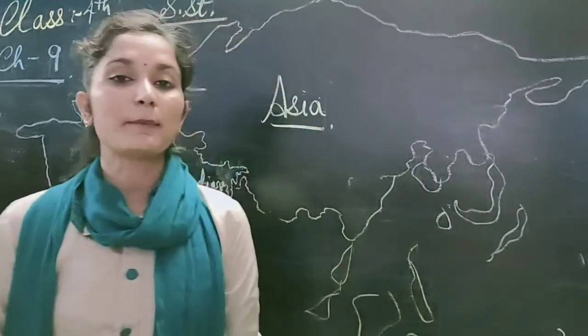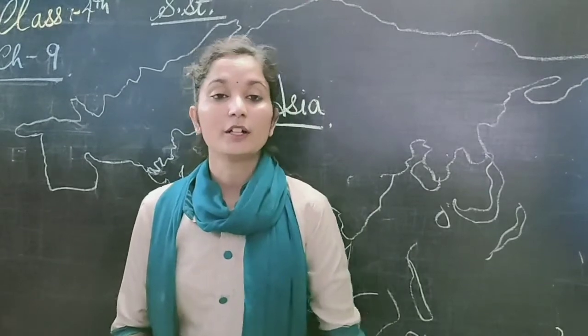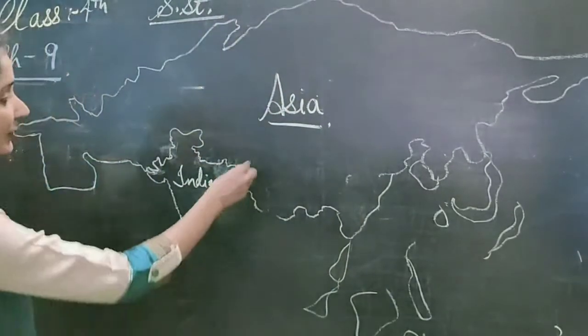First thing, India is a part of our earth. Understood? That means how many continents do you know? There are 7 continents on the earth. So where is it located? India is located in the largest continent, Asia. So let's start. India is located in Asia.